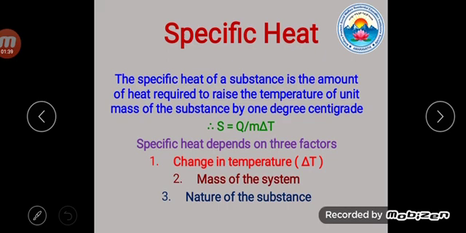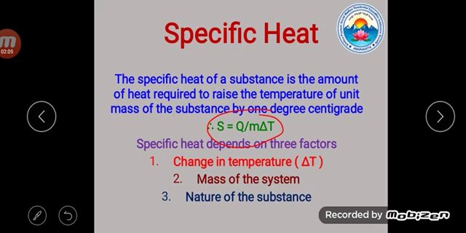In the last session we discussed specific heat. Here one formula is there: S is equal to Q by m into delta T, where S is the specific heat of a given substance, Q is the amount of heat energy, m is the mass of the given substance, and delta T is the temperature difference.